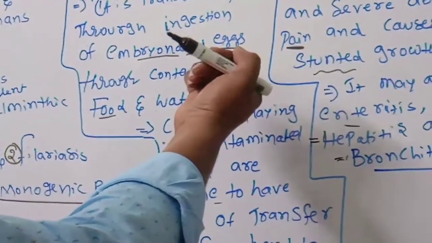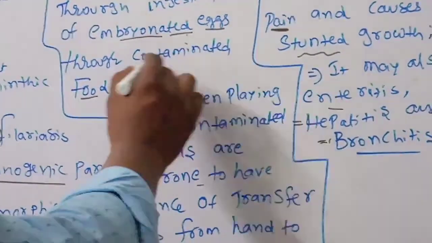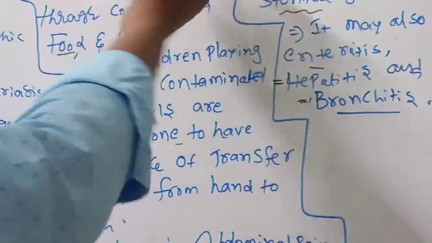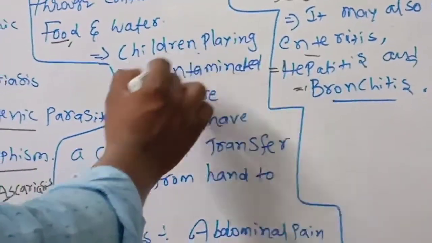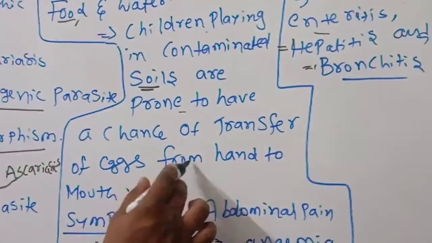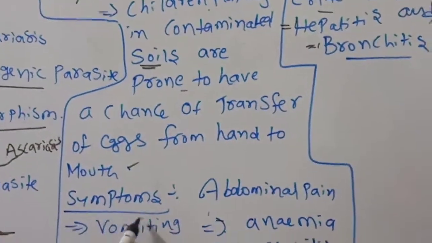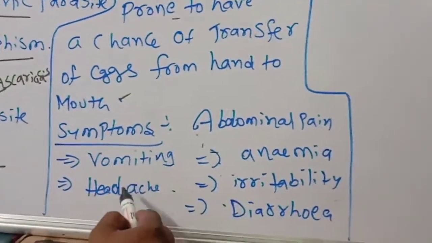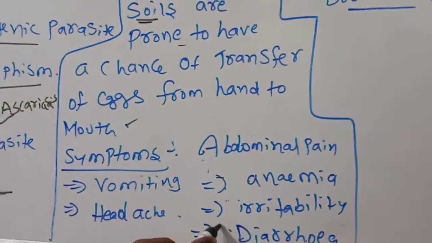When we take the embryonated eggs through contaminated food and water, we face roundworm infection. Especially children playing in contaminated soil are prone to a chance of transfer of eggs from hand to mouth. What are the symptoms? Abdominal pain, vomiting, anemia, headache, irritability, diarrhea.